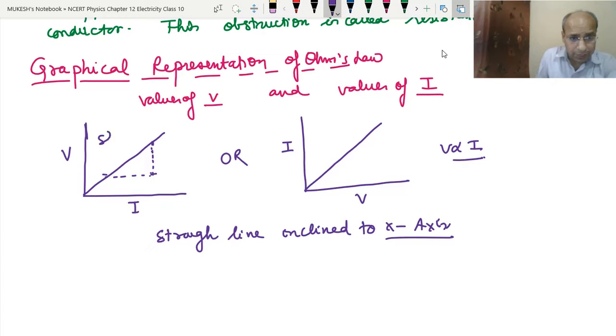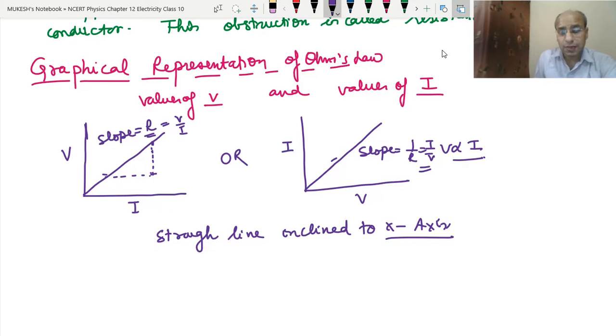So the slope of the graph here will be equal to resistance, because we will get the value V upon I here. Now in this case, the slope of the graph will be 1 upon resistance, because here we will have the I value and the V value, because this is I upon V. So here the slope directly gives the resistance, and here it gives the inverse of the resistance.